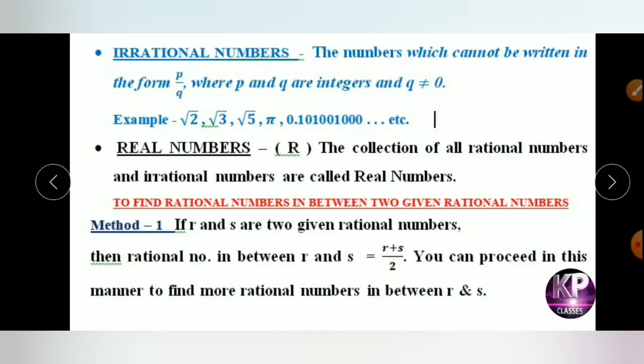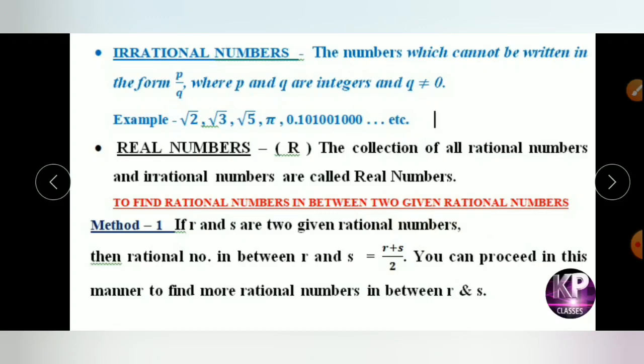Now we should discuss how to find rational numbers in between two given rational numbers. This means we are given two rational numbers, and in between them we have to find some other rational numbers. You have studied this in the previous class.